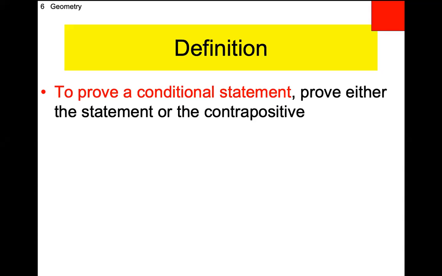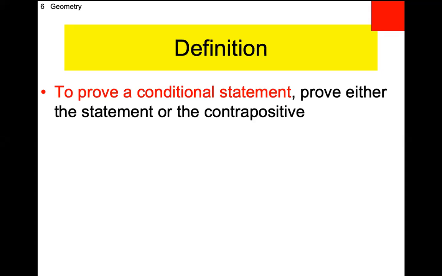In geometry, there will be times, not today, there will be times when it's really, really challenging to prove something. Now you have a second option. We can prove the contrapositive true. And if we prove the contrapositive true, then the initial conditional has to be true as well. Okay? And that's where this gives us an extra tool in our tool belt in order to prove things.